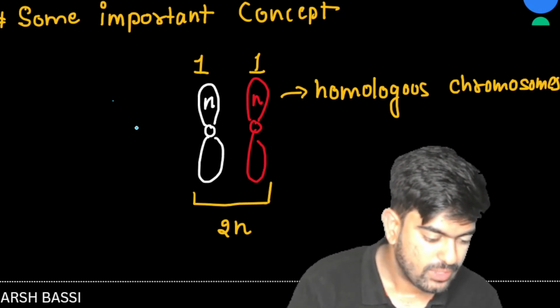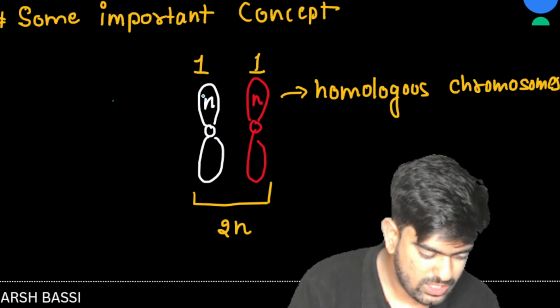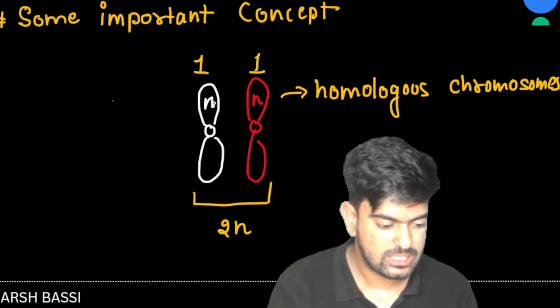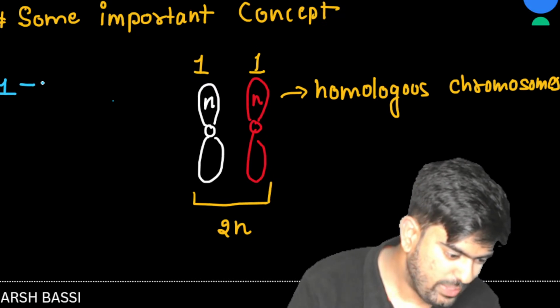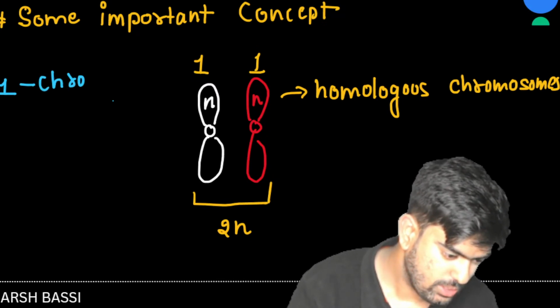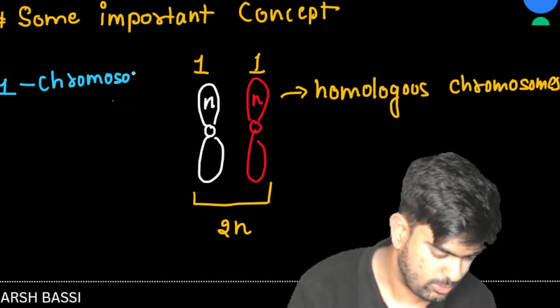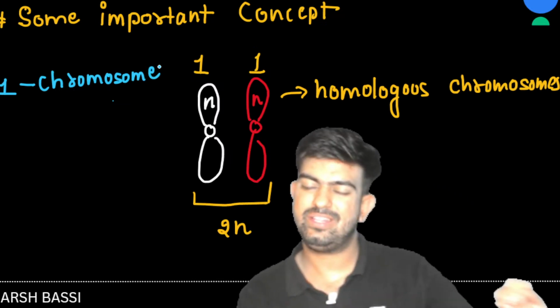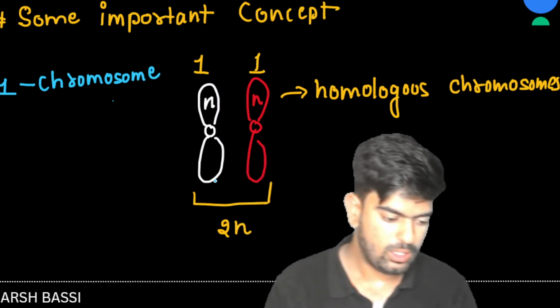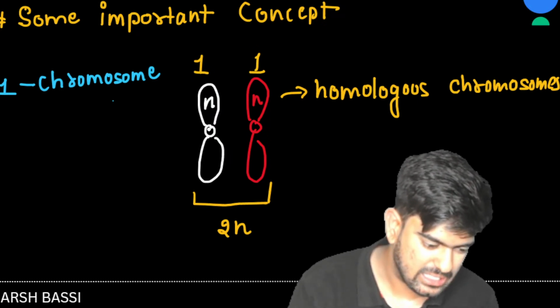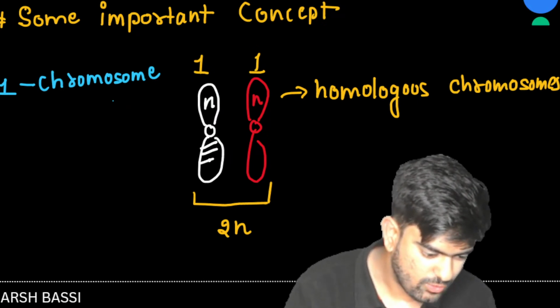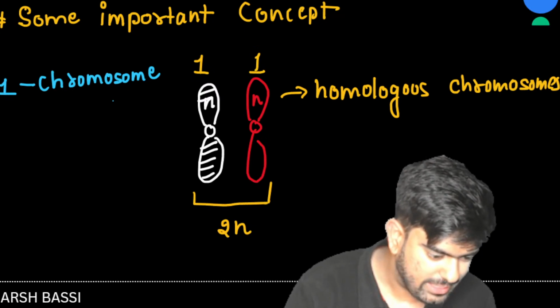Now see this chromosome. Can you see this chromosome, this white one? Okay, so if I'm talking about any one chromosome, whether of Harry or Julie, can I say that this structure is known as chromatids?